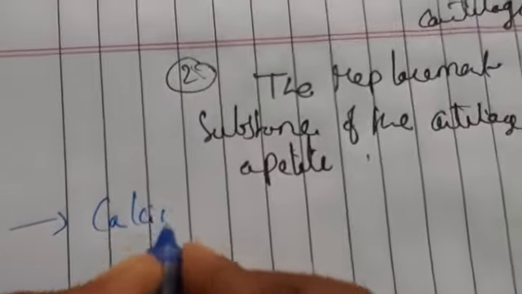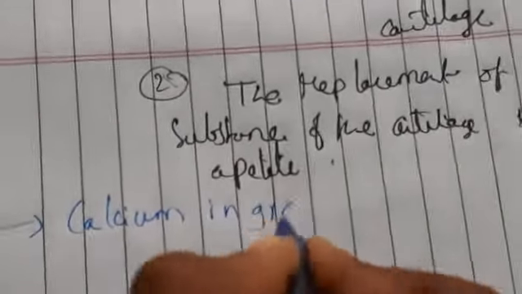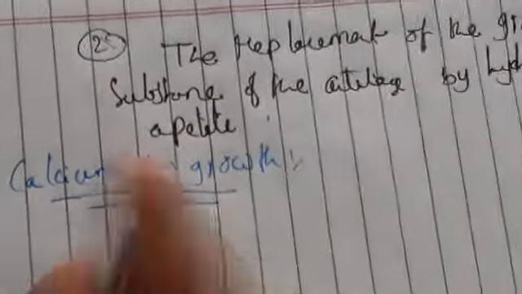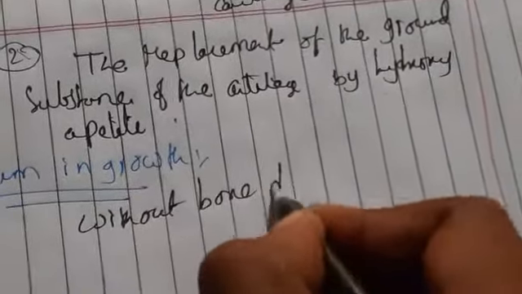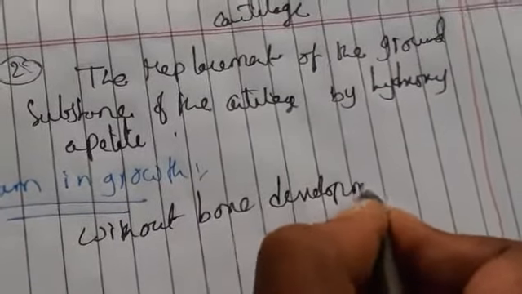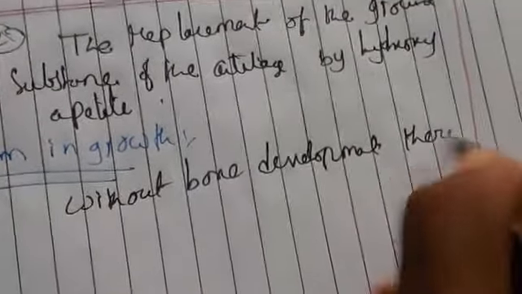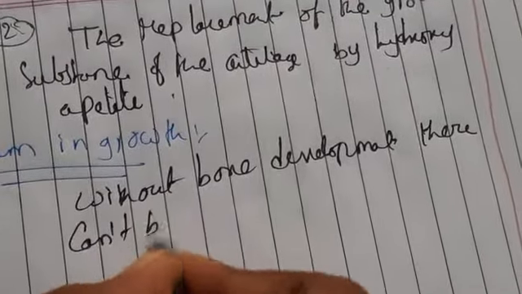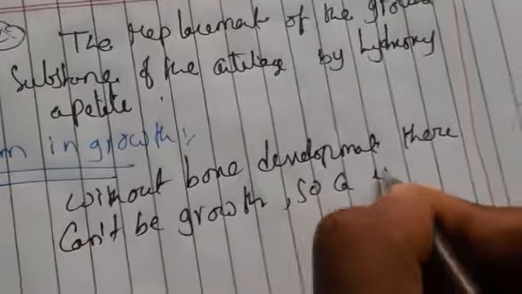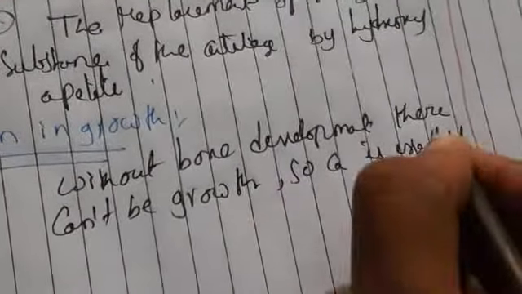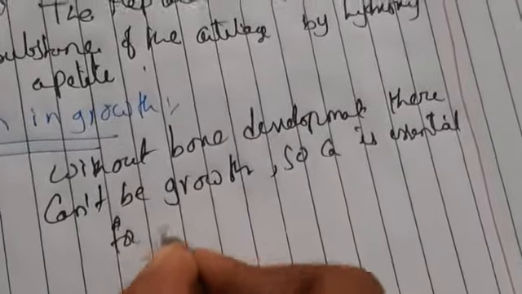What is the next function? Calcium in growth. Without bone development there cannot be growth. So calcium is most important and essential for our growth.